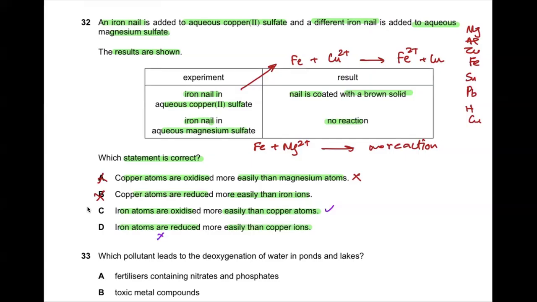Atoms of metals won't be reduced, right? Because reducing an atom means gaining negative charge, and metal atoms don't gain negative charge. So D goes wrong. So C is the correct answer. Is this clear to all of you?